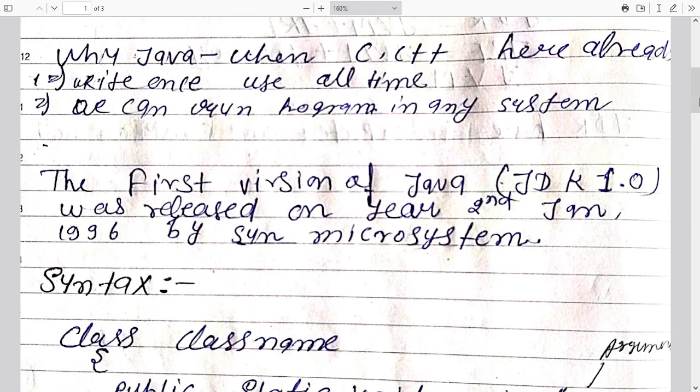After that, the next point is that we can run a program on any system. I have already told you what this means: we can write code in Windows 10, and we can also give the .exe file to Linux. So Linux will also be compatible to execute our source code. Okay, so I hope you have clarity.